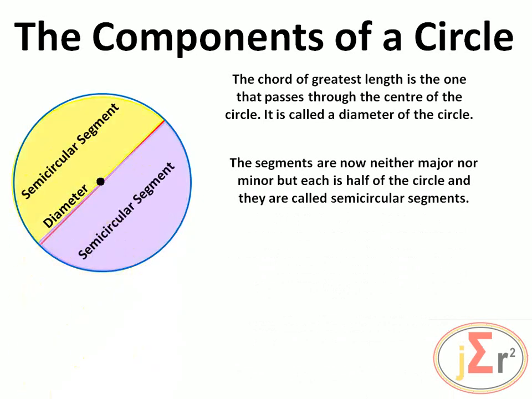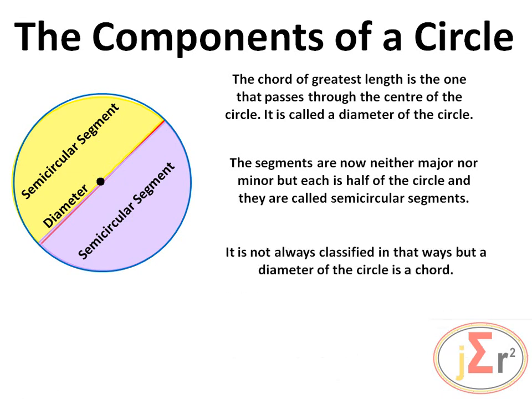segments. Right, so you have a semicircular segment right here and one right here, because the chord is a diameter, a chord that passes through the center of the circle. And of course, any such chord will always divide the circle into two equal parts. It is not always classified in that way, but a diameter of a circle is a chord.